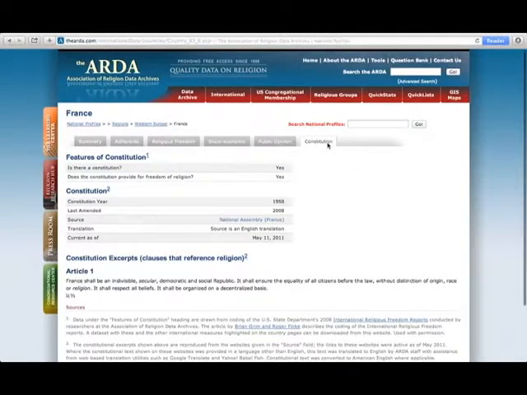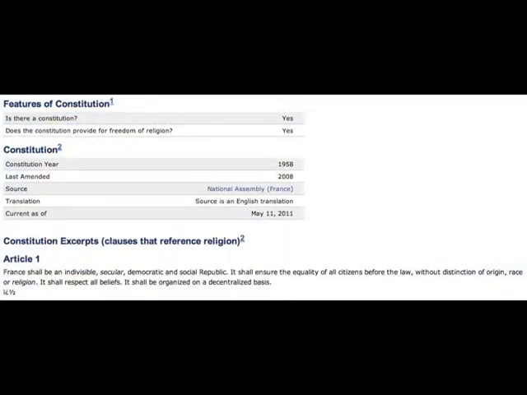Now we're going to click on the Constitution tab. With this feature, we can find out more information regarding freedom of religion in this nation's constitution. Here we see that France does provide for freedom of religion in its constitution. We're actually given a clause from the constitution relating to religion.